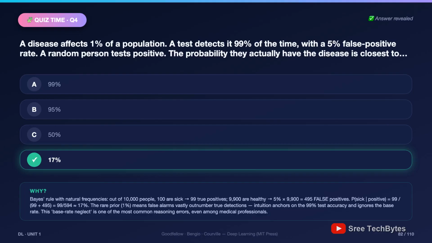Homework, if you dare: rerun the count with a disease rate of 0.1%. The answer collapses to about 2%. The rarer the disease, the less a single positive test means. That's base rate neglect, and you are now permanently vaccinated against it.